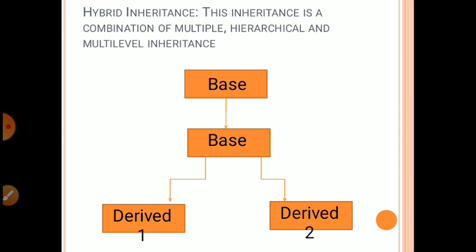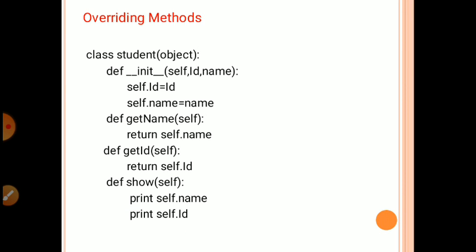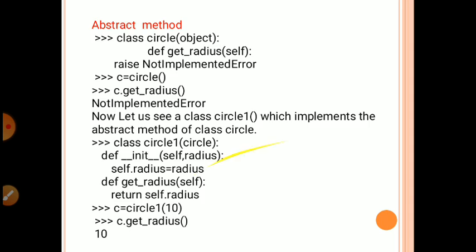Overriding methods enables the program to provide special implementations of methods in a subclass which are already implemented in the superclass. It means that in these methods we just redefine the functions. And abstract methods are methods that are declared but not implemented, not defined with anything, and are defined by the derived class. It's called abstraction of the methods.